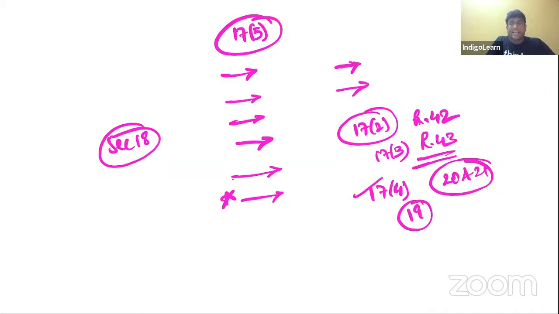Done. And if there is a capital good on which you have taken input tax credit and that capital good you sold, then law is telling, please pay the higher of the following two. Number one, ITC minus 5% per quarter or part thereof, or tax on transaction value. Whichever is higher, please pay to the government.